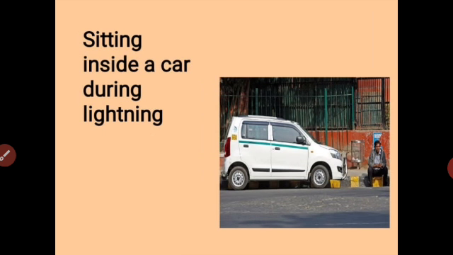We also see examples where, as a child, we have done this activity of taking bits of paper and rubbing a comb in dry hair. Either you take a comb or you take a scale. When you rub it onto your dry hair, charges develop on the scale or the comb. When you bring that charged scale near the bits of paper, they get attracted. The moment you connect it with the ground, the charges vanish and thus the bits of paper fall back. There are many such examples from daily life regarding the charges and ground effect.